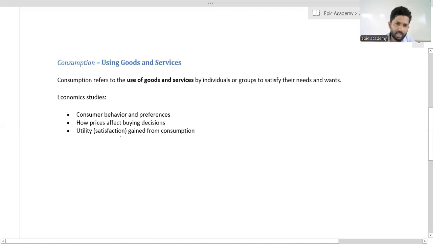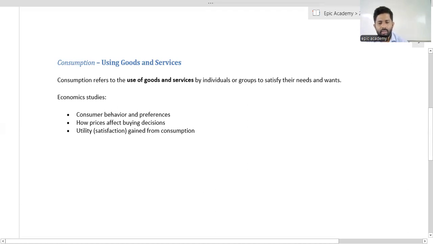But in the economics subject, we are going to study consumption, the behavior of consumers, the preference of the consumers, and what they expect from the consumption. The behavior of consumption will also be one of the major factors we have to be concerned with in the subject of economics.